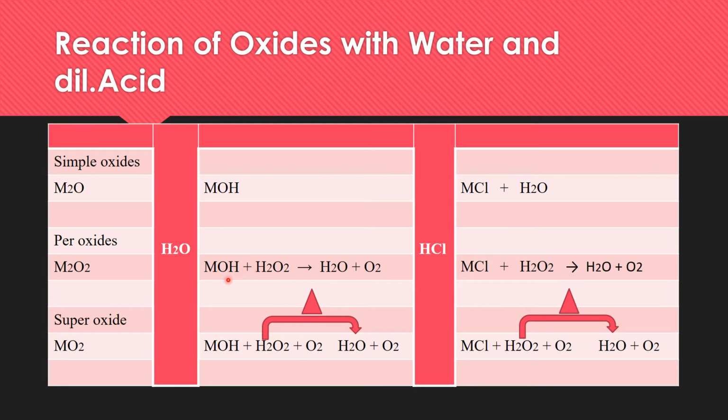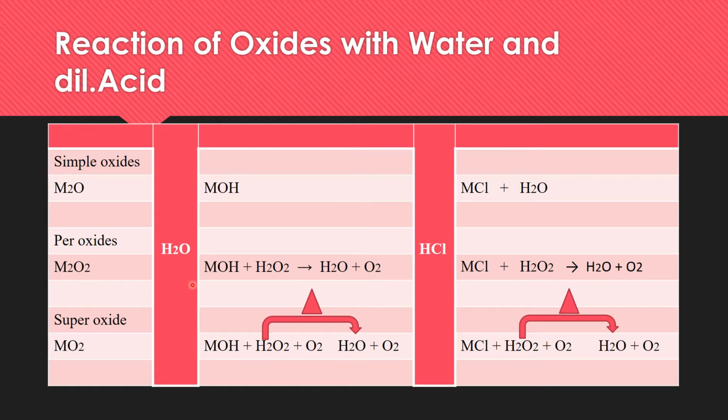And being exothermic, this hydrogen peroxide, due to the increase in temperature, further decomposes into water and oxygen. In the same way, when sodium peroxide reacts with hydrogen chloride, the product is sodium chloride and hydrogen peroxide. And again hydrogen peroxide will decompose into water and oxygen due to the increase in temperature.